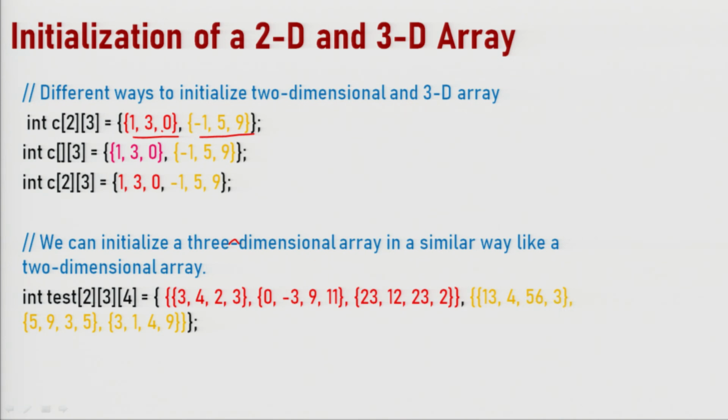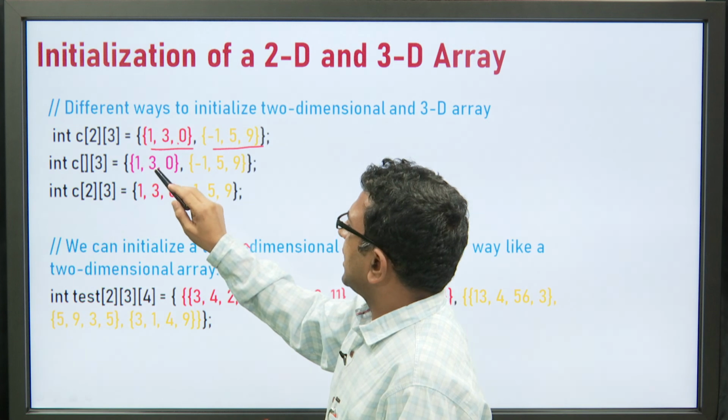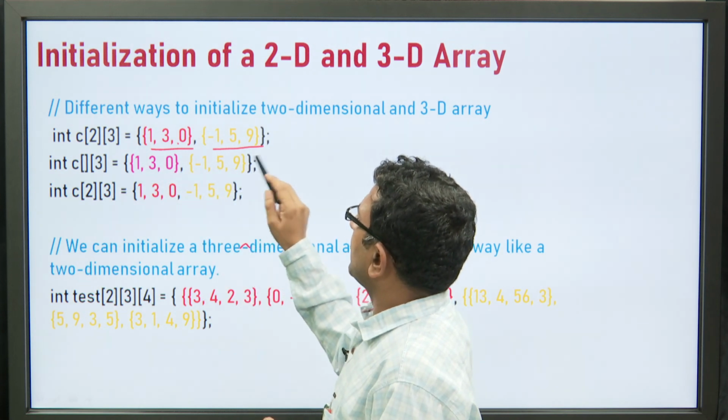Now, here the number of rows is optional, we can either put it here or not put it here. But the benefit, the flexibility, is that we can add more rows.